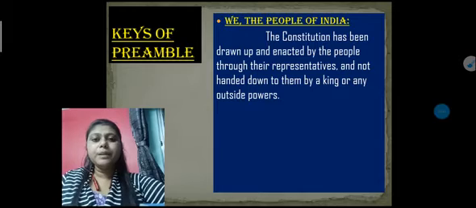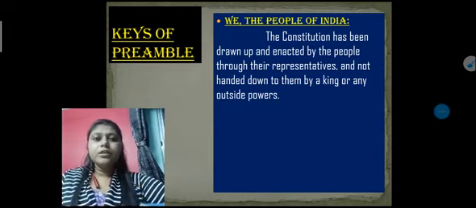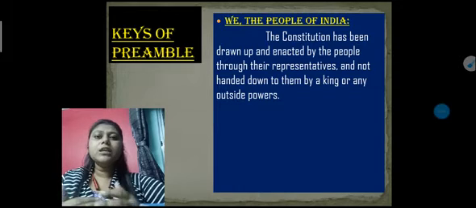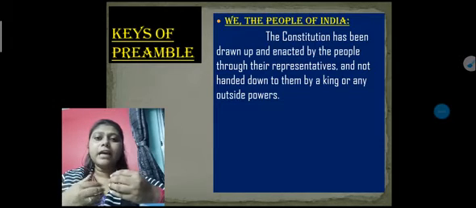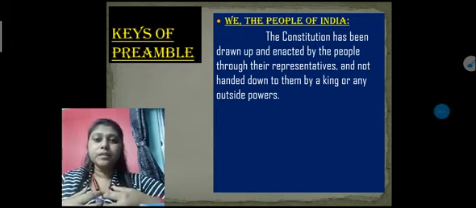So the people are not directly choosing the government, they are choosing their leaders or representatives, and those representatives create the government, or choose the prime minister or president. So we can say we, the people of India, because in our Constitution we all gathered and chose our representatives, and it was not handed down to us by a king or an outside power.